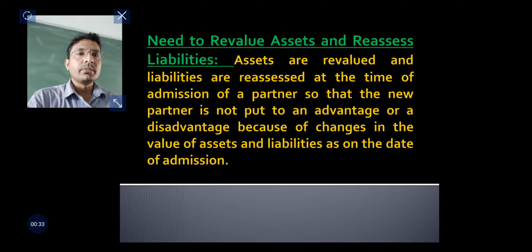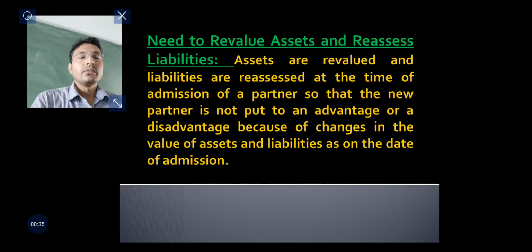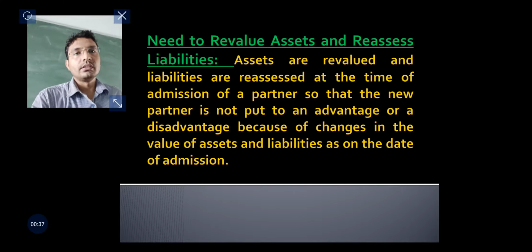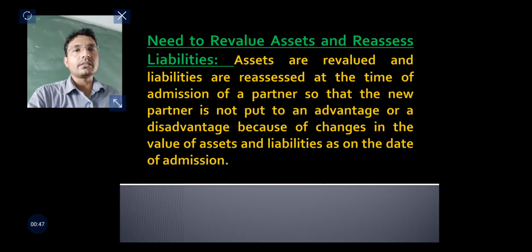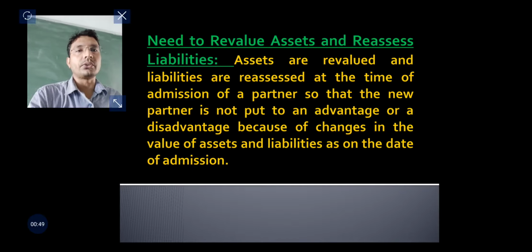Students, you may remember the last chapter, that is chapter 4, change in profit sharing ratio. In that chapter we have discussed this very topic, that is revaluation of assets and liabilities also.